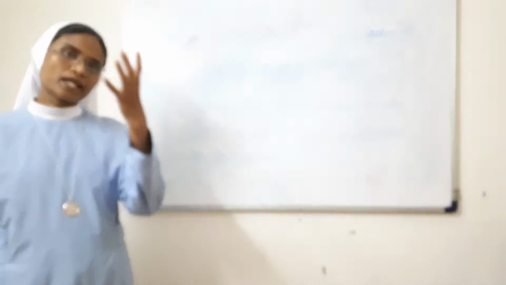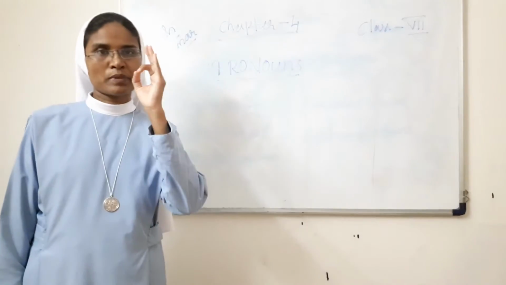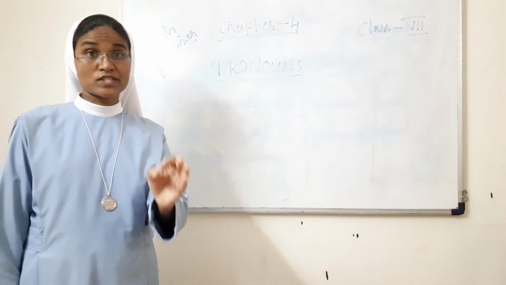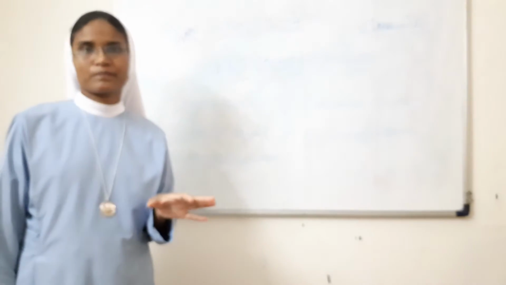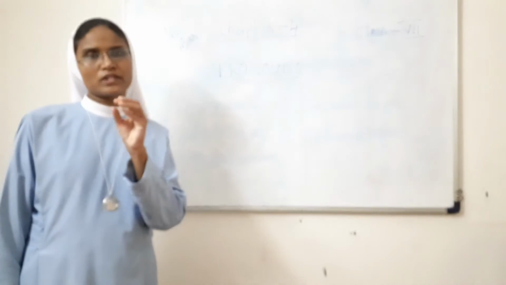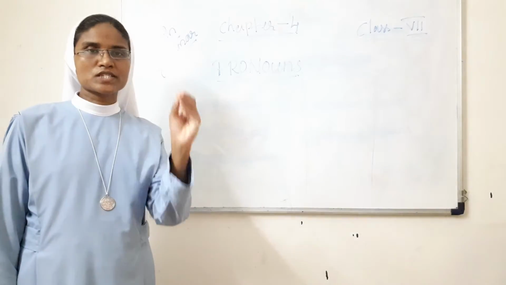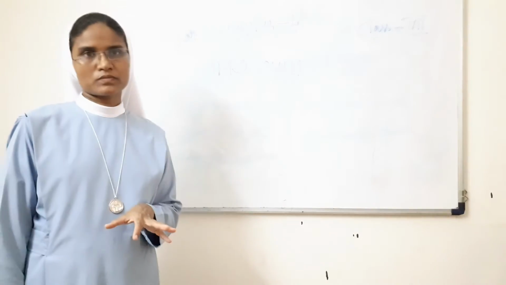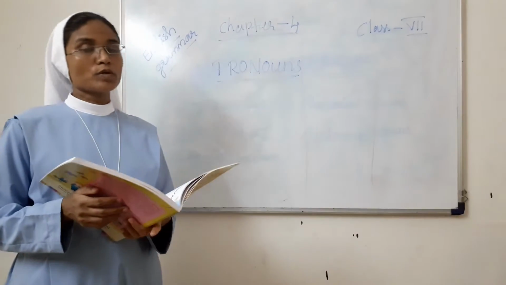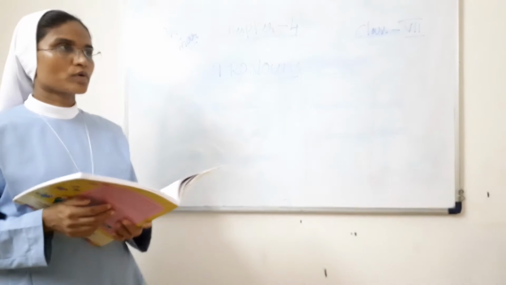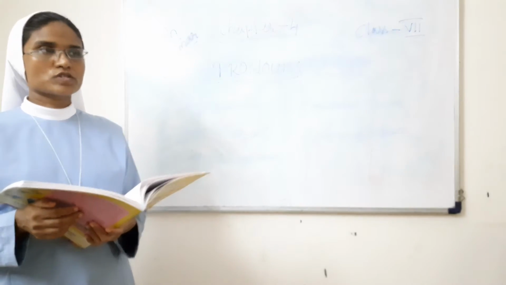You know what is a noun? Noun is a place name or person name or things name or animals name. That we call the nouns. But instead of these names, we use the pronouns. Just you see here. The word pro means for. Pronouns are used for nouns. Instead of the nouns, we use the pronouns.